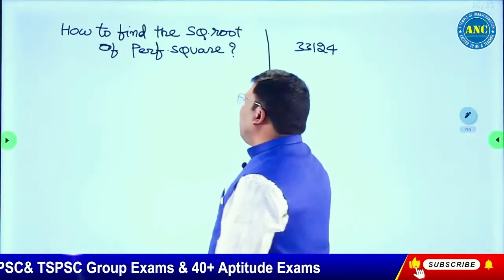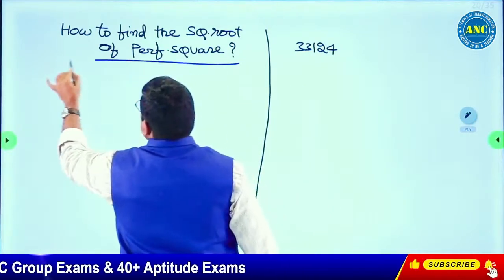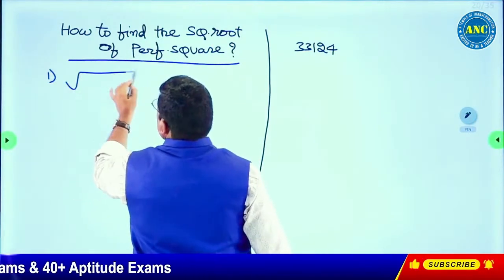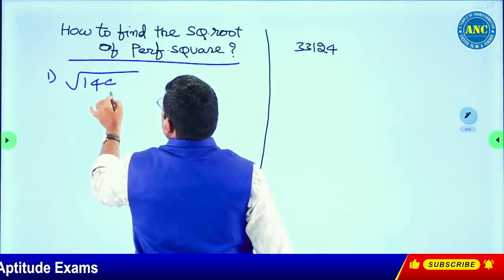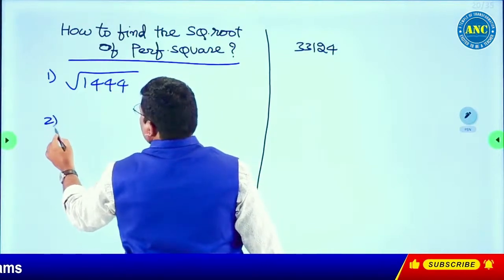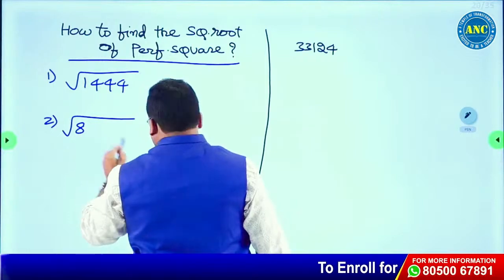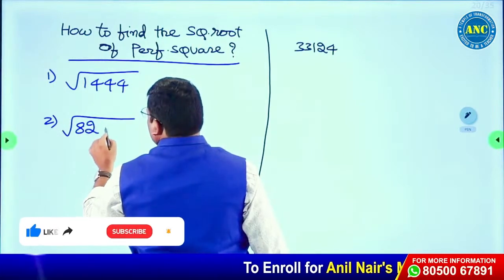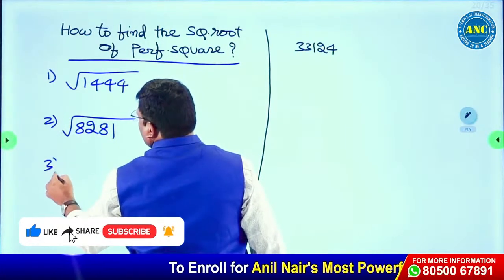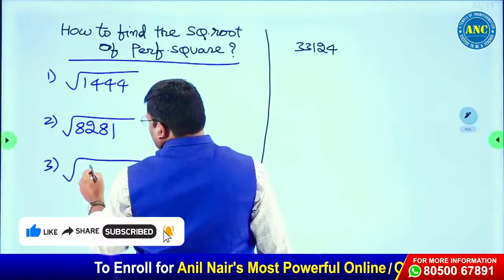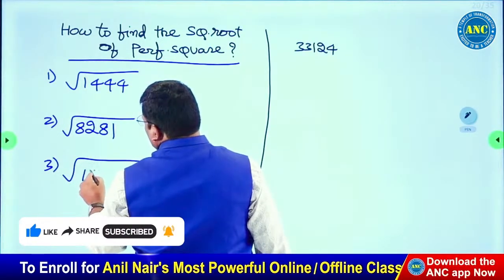How to find the square root of a perfect square? First option, 1,444. Second one, square root of 8281. Third option, square root of, for example, 12544.